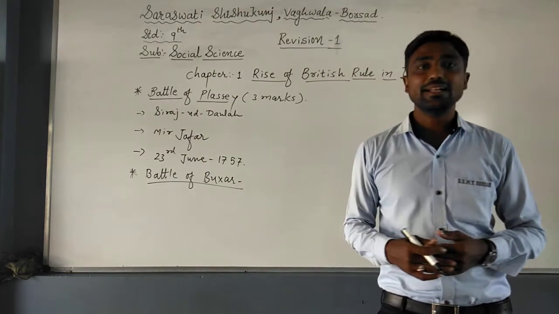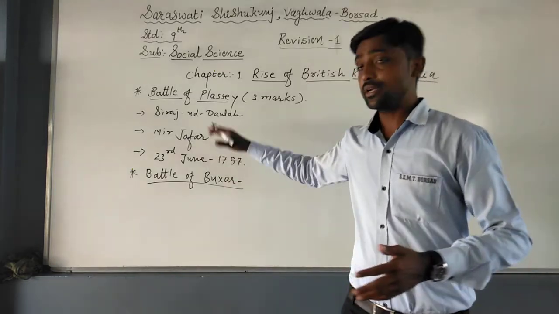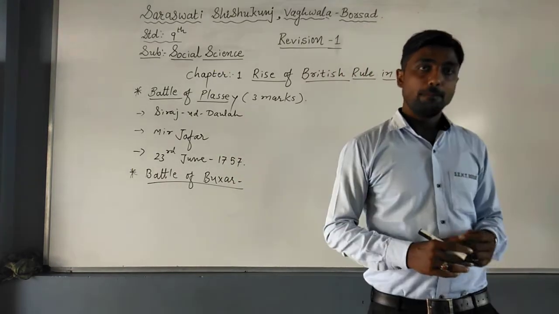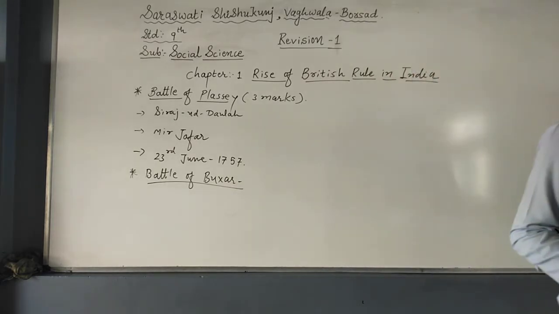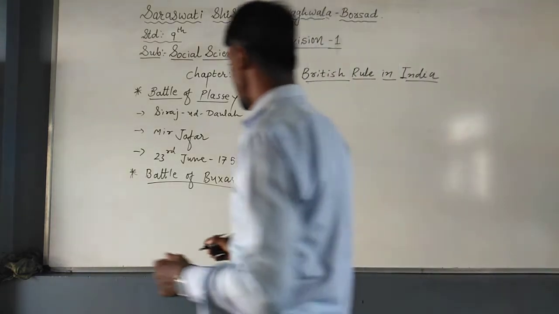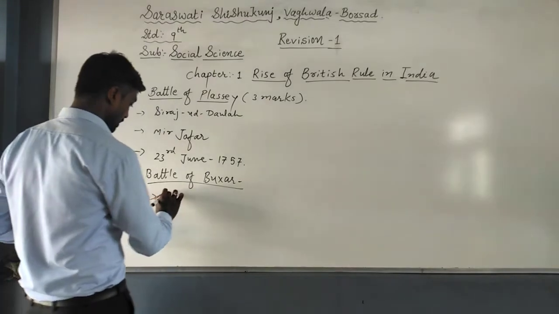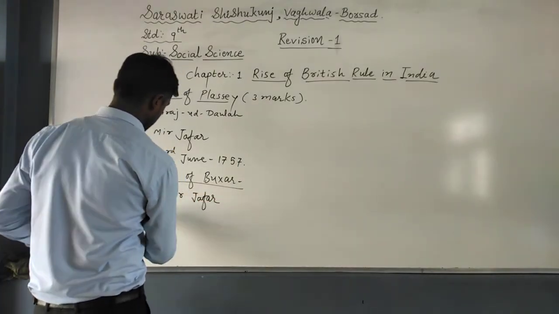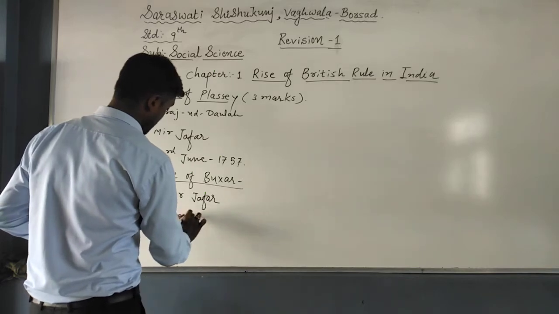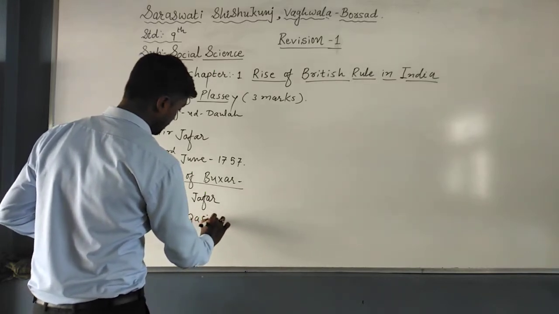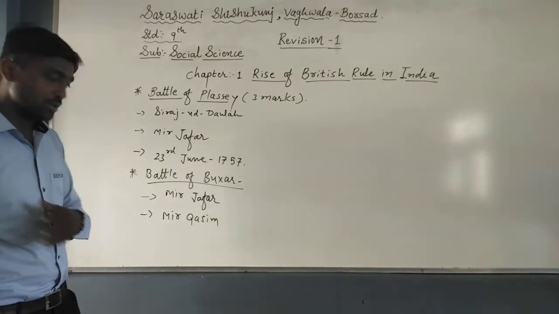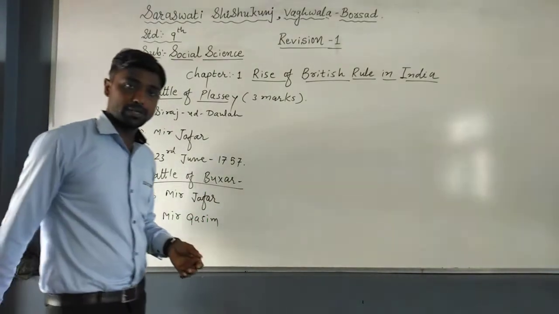But Mir Jafar did not allow them to get more, due to the greedy nature of the Britishers. So they dethroned Mir Jafar from the post of Nawab, and they made Mir Qasim the next Nawab of Bengal. Here you can remember the names Mir Jafar and Mir Qasim. So when Mir Jafar was dethroned, the new Nawab of Bengal was Mir Qasim.